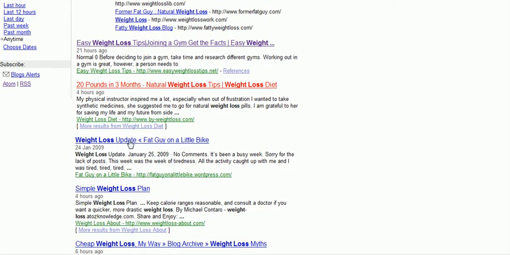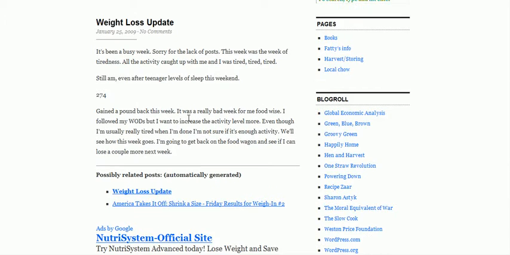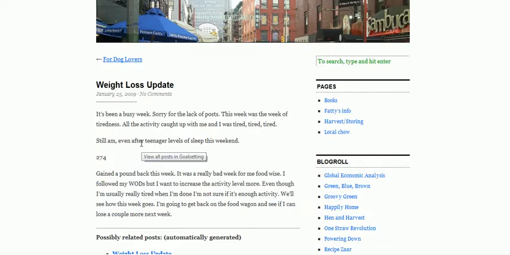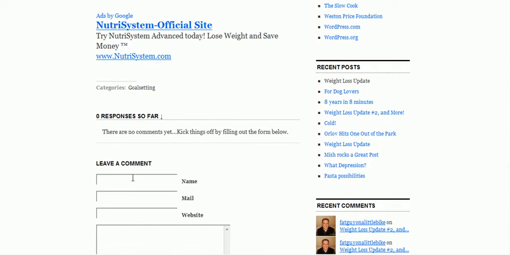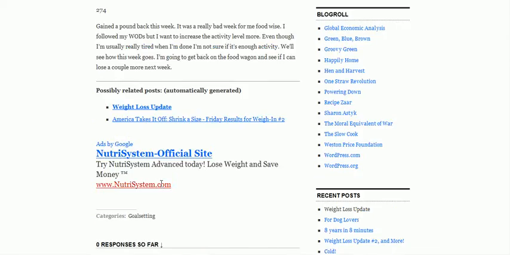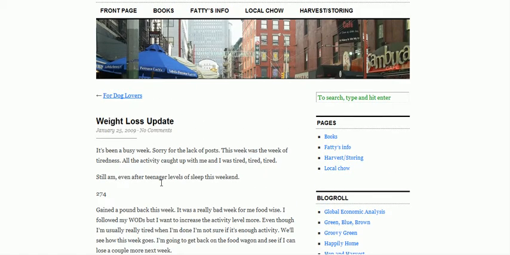So let's see here, weight loss update. Fat guy on a little bike. This looks like an intriguing story. Since it's a very recent story, you could put in the name, email, the website, and then just make a comment. Maybe it's an encouraging comment, but you don't want to just say thank you, great post, because most site owners know what your objective is. So you want to try and say, I like this point of this, so put a little thought into it.